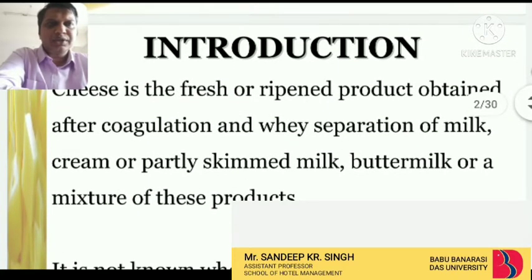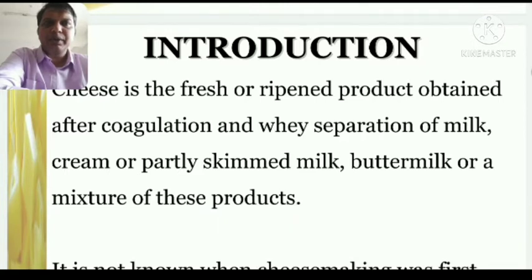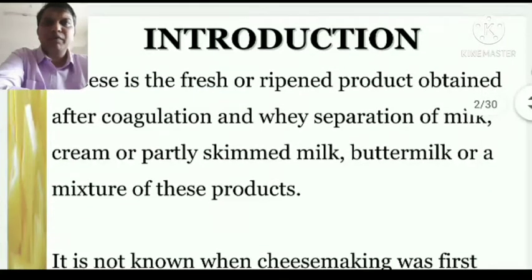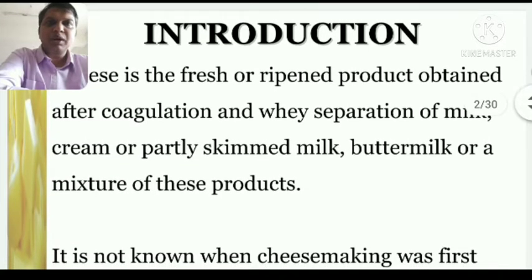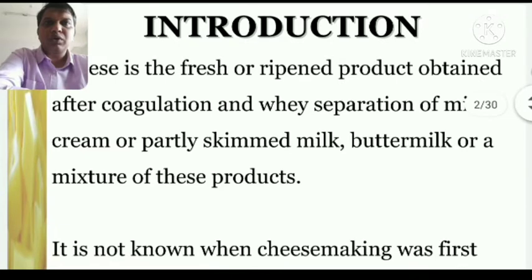The definition of cheese is the fresh or ripened product obtained after coagulation and whey separation of milk or cream or partially skimmed milk, buttermilk, or a mixture of these products. So cheese is basically a byproduct of milk obtained after coagulation of the milk, which is done with the help of natural enzymes. As the milk curdles due to these enzymes, the cheese is taken out, and the liquid part that is left we call whey, which also has good nutritional value.